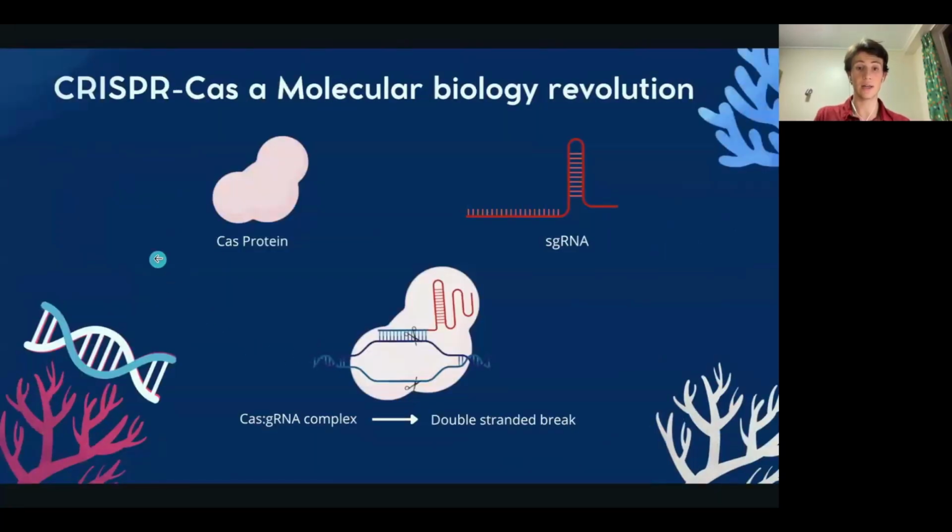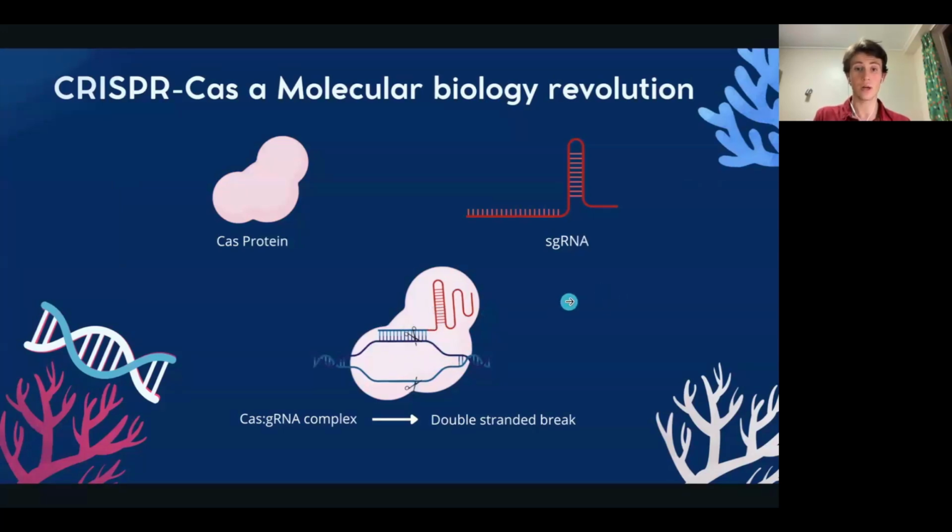Recently, a revolutionary genetic engineering tool known as CRISPR-Cas was discovered as a bacterial immune system against viruses. It works with the interaction of two main components, a Cas protein capable of introducing a double-stranded break in the DNA, and a guide RNA complementary to a specific DNA sequence to which it guides the Cas protein for cleavage.